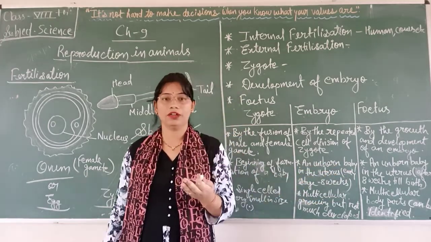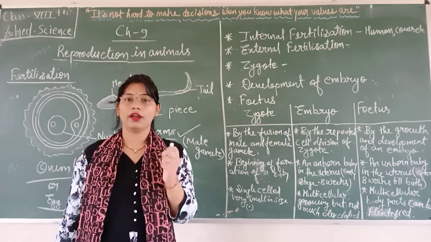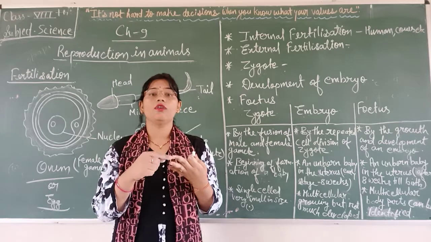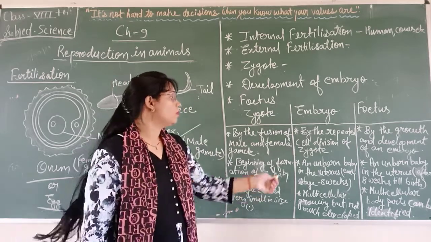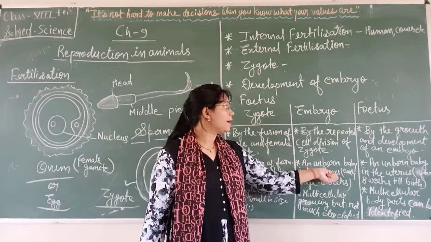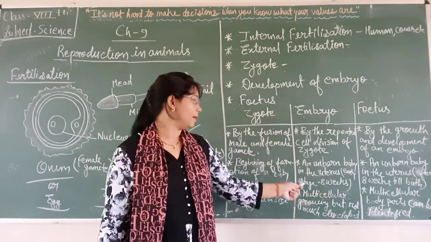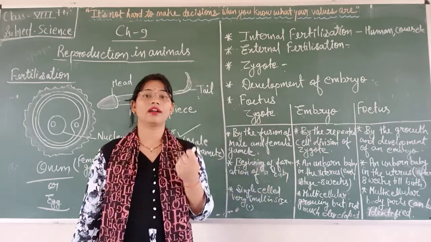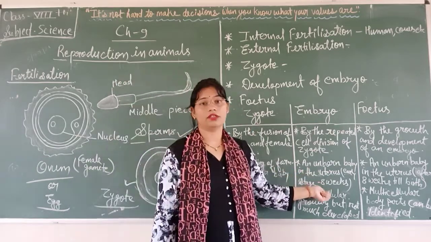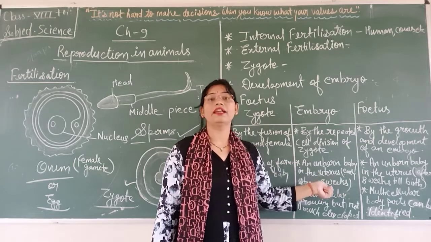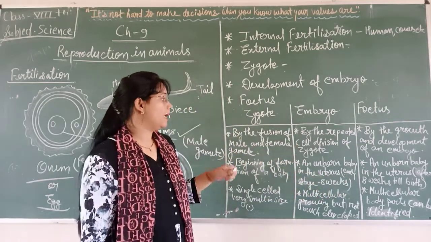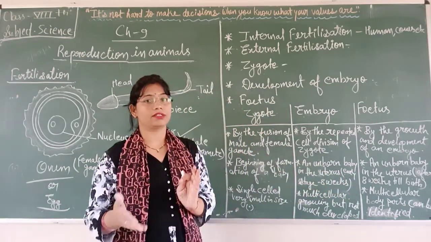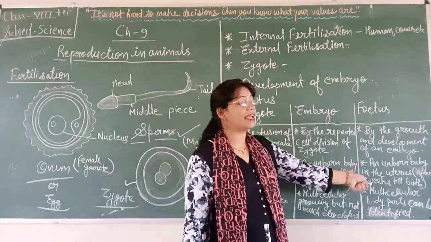Then I have explained female reproductive organs. In that I explained that there are three parts, which are oviduct, uterus and ovary. So embryos develop in the uterus. In the uterus, an unborn baby in the earlier stage, up to 8 weeks, is considered an embryo. And after 8 weeks till birth, it is considered a fetus.